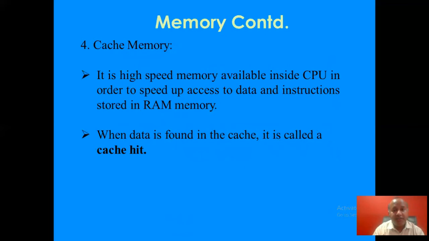Next is cache memory. It is high-speed memory available inside the central processing unit in order to speed up access to data and instructions stored in random access memory. When the data is found in the cache, it is called a cache hit. So again, it is a volatile memory. The data is readily available to the CPU in the cache memory to be processed so that the speed of the processing increases.